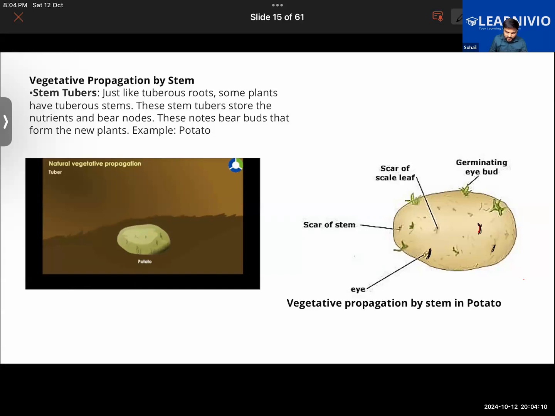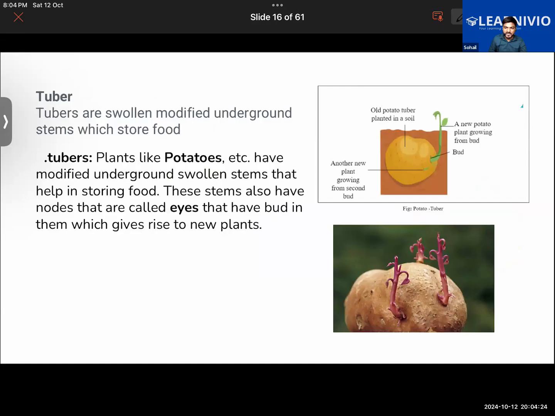And from the eye of the potato, a bud will start to grow. Many times you might have observed that if a potato is left for a week in moisture, then this bud will grow out of it. And from this bud later on, it will further start to develop into a plant, as you can see here.